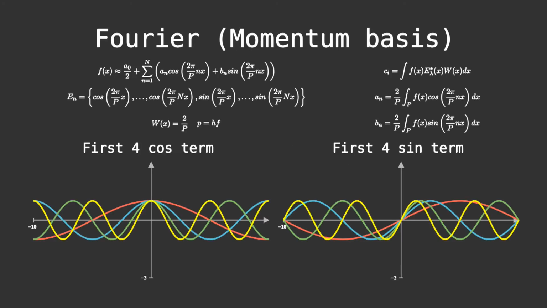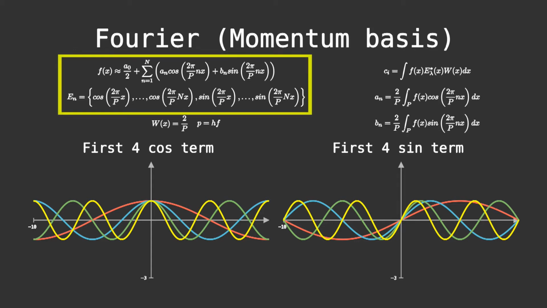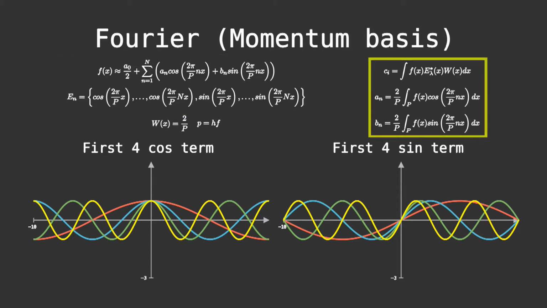Using Fourier series, we represent our function using a basis of cosine and sine functions of different lengths. Our coefficients a_n and b_n are found by doing the inner product of our basis vector with our function. We can also see that our weight function is 2 over the period of our cosine or sine.